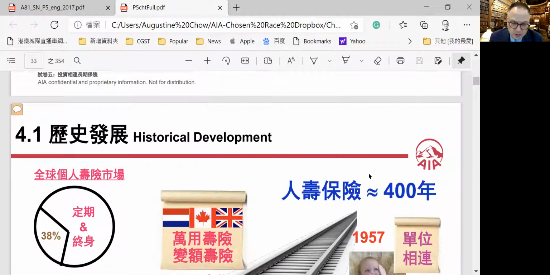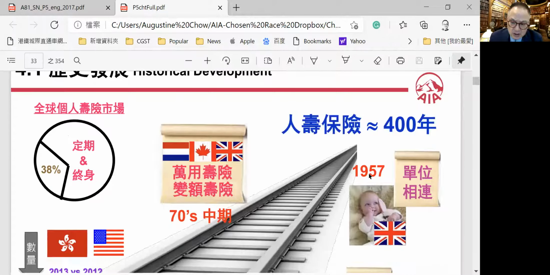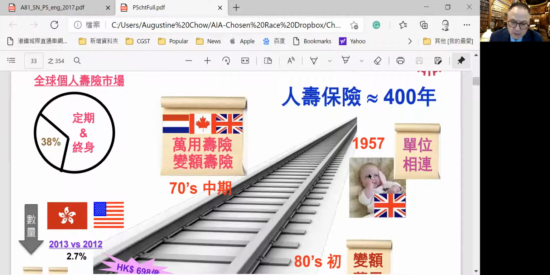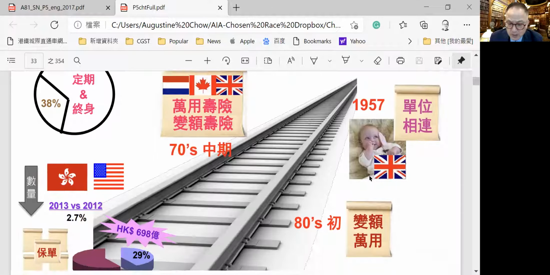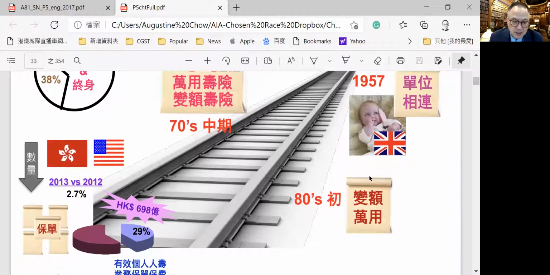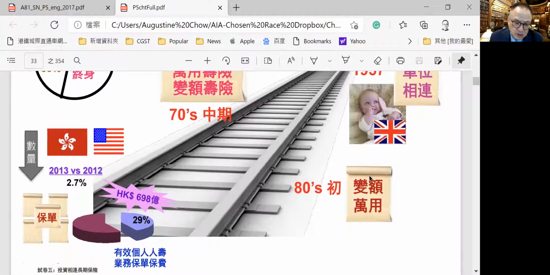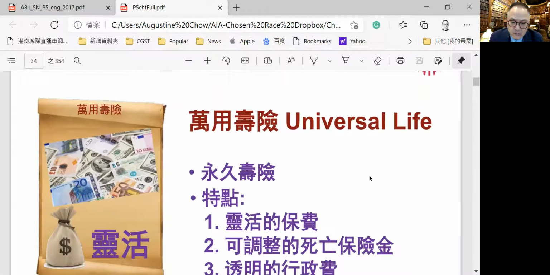Historical development. I think the life policy has a history of 400 years, but the unit link, the variable life, the universal life policy, so to speak, took place in the 70s. And in the 80s, Americans first invented this variable universal life policy. And right now, within 10 years, I think they have increased this part in personal life insurance in Hong Kong. Universal life.